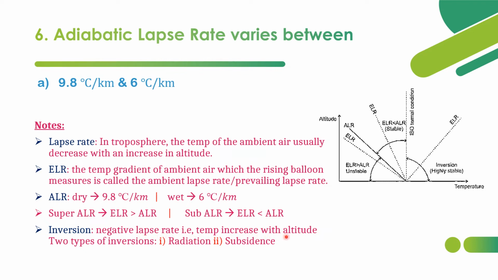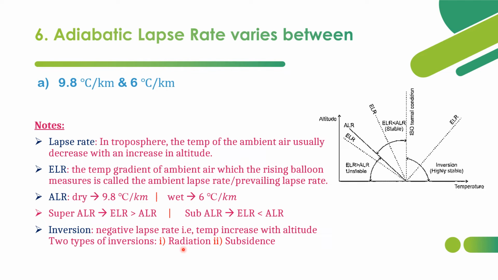Temperature increases with altitude. So there are two types of inversions. One is radiation and another one is subsidence. In some cases, radiation and subsidence happen together, like a combined action of negative lapse rate. Radiation inversion is a phenomenon occurring from the unequal cooling rates of the earth and the air above the earth.